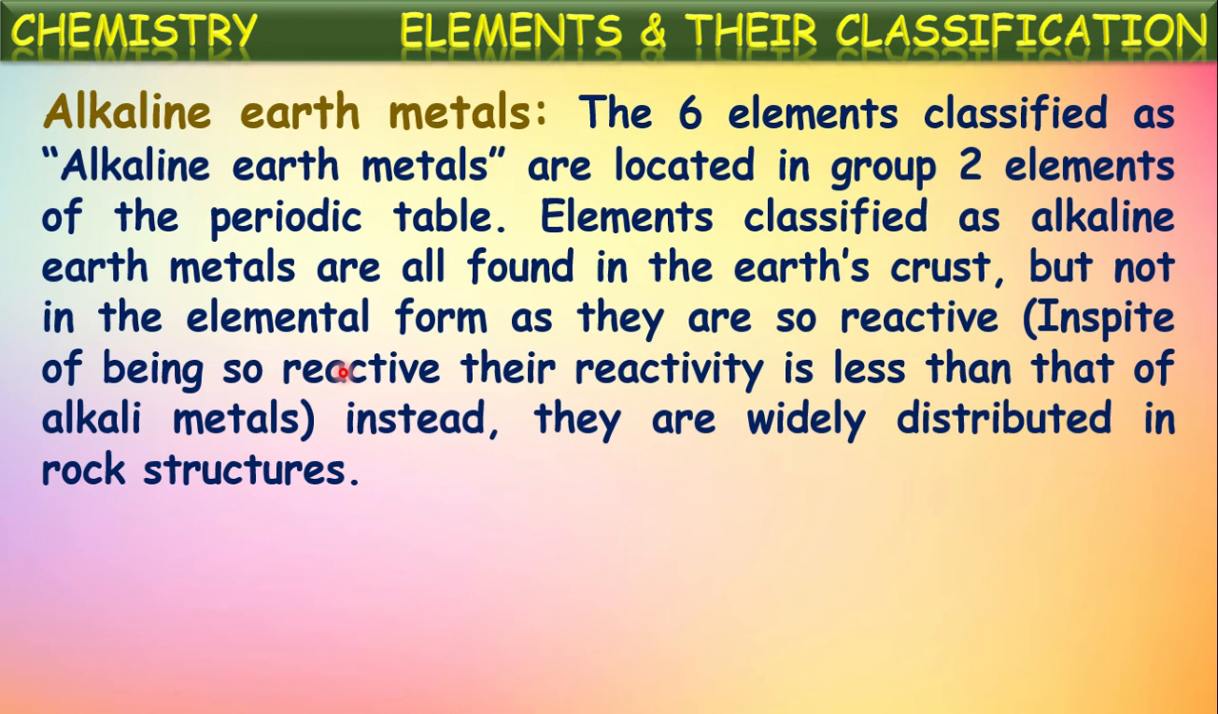That is why they are widely distributed in the rock structure as compounds. These elements are named alkaline earth metals because these second group metals form bases which are soluble in water. So these are also alkaline in nature, and most of these elements are available in the earth crust. That's why these elements are named alkaline earth metals based on these two reasons.